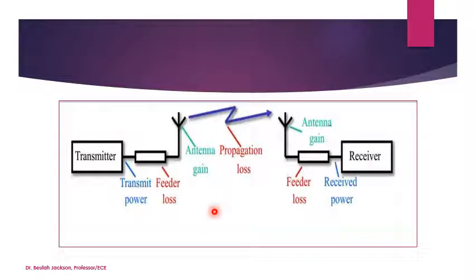This is a diagram for the wireless communication. Here we see the transmitter which transmits the signal. Then the transmitted signal is fed to the transmitting antenna. Via the free space, it will reach the receiving antenna and again the received signal is fed to the receiver. So by the time when the signal reaches the receiver, it will undergo different losses like feeder loss and the propagation loss. Now the received power is a very important factor in this link budget.